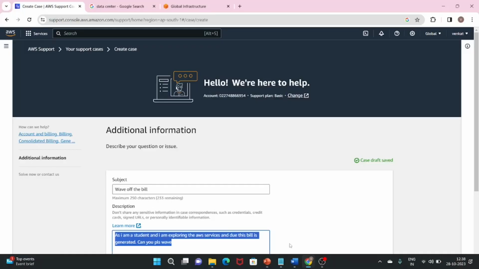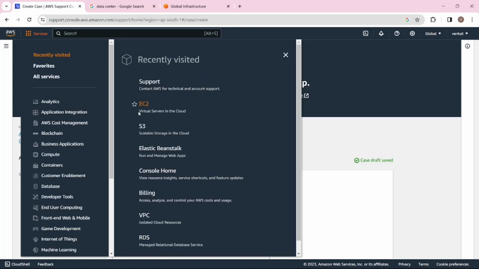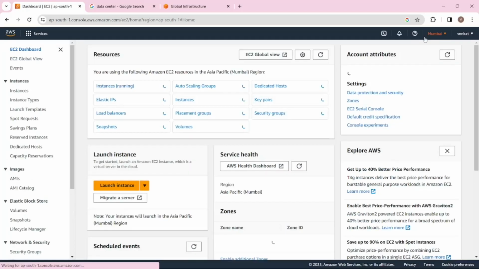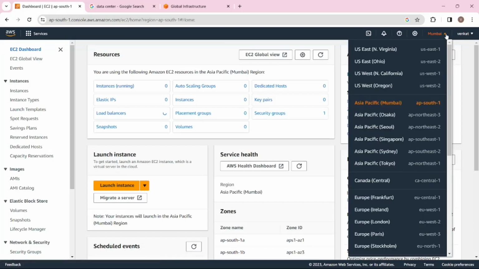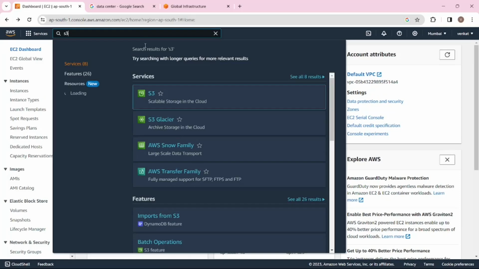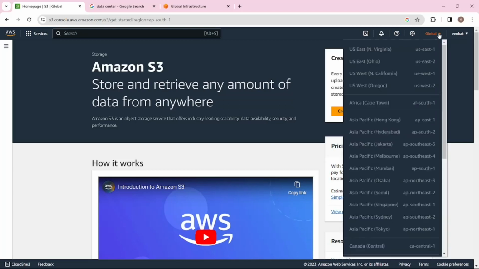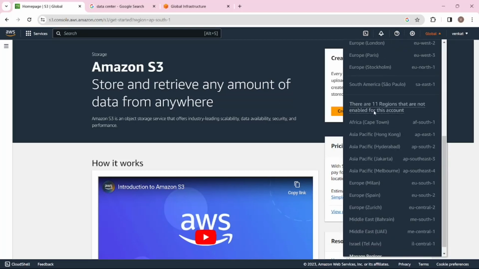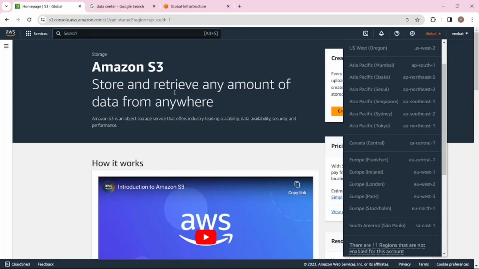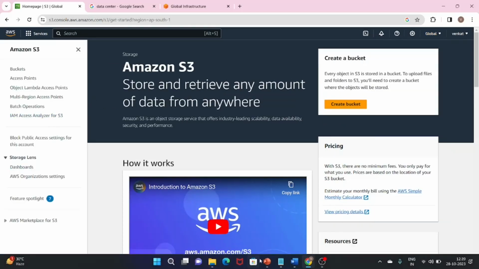I will go to the AWS console. Suppose I want to create an EC2. For that I will go to EC2. If you observe, the location is Mumbai. Now I will go to the S3 service. If you observe the location here, it is global, and if you click on this one, all these are disabled. So that means we can say that S3 is a global service, whereas EC2 is a regional service.